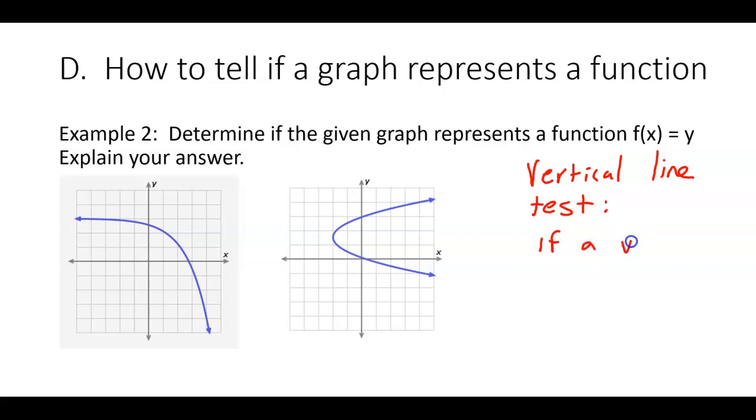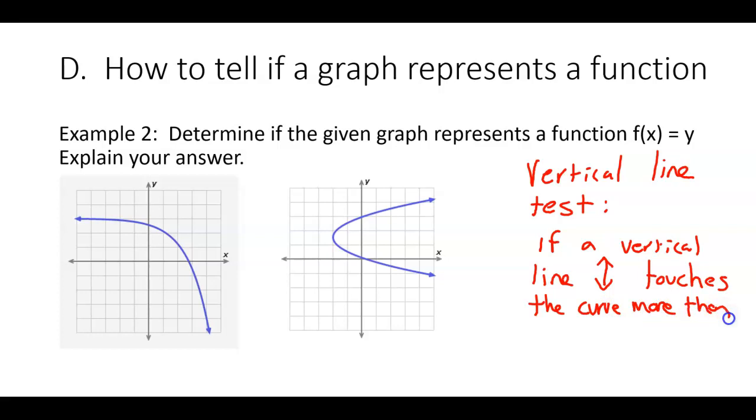If a vertical line, which by the way is that, up and down, if a vertical line touches the curve more than once, it's not a function. If it touches it more than once, then that means that input has 2 different outputs, and that's not a function anymore.